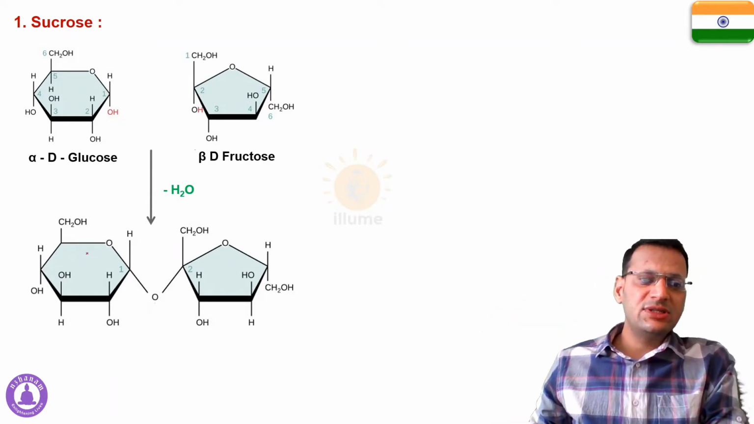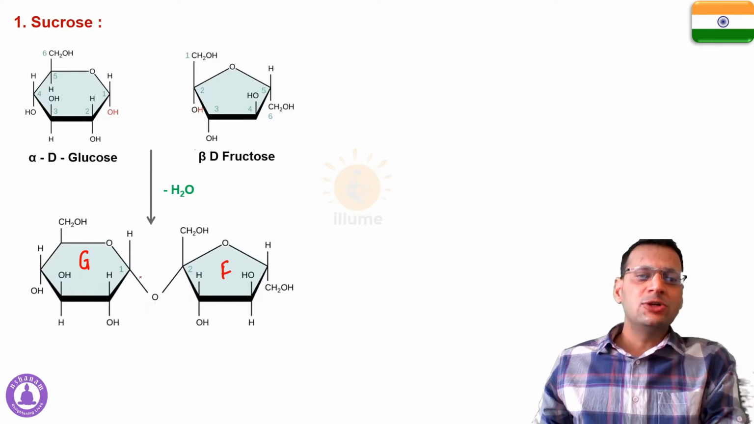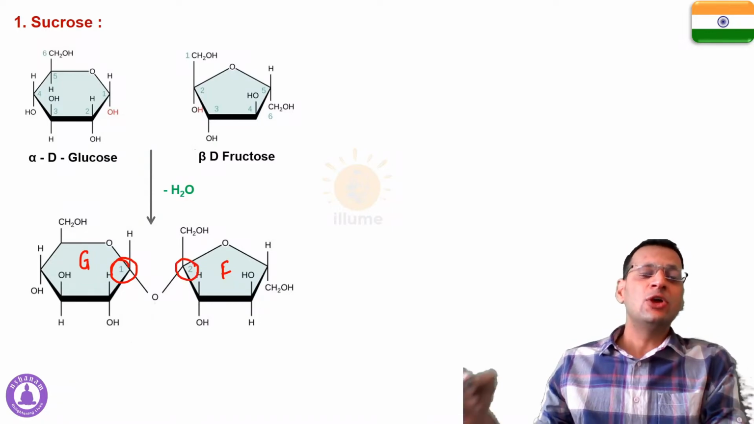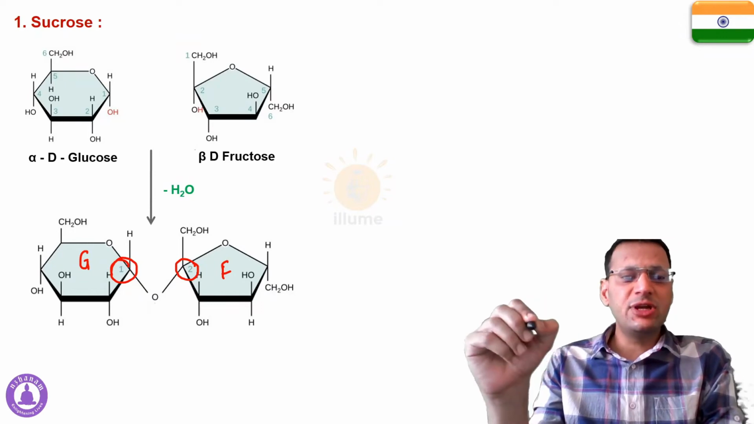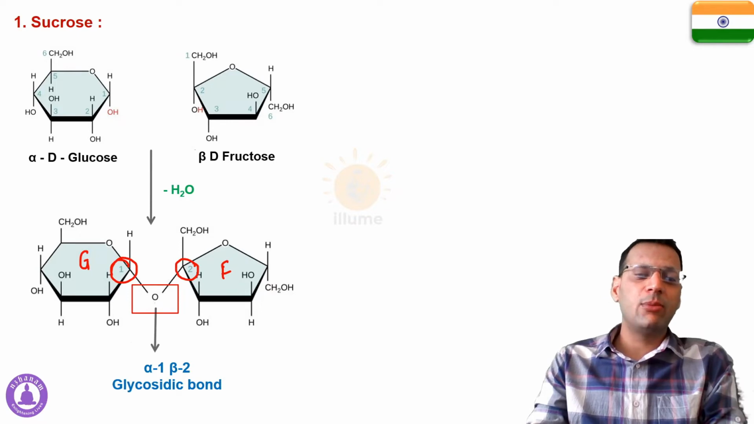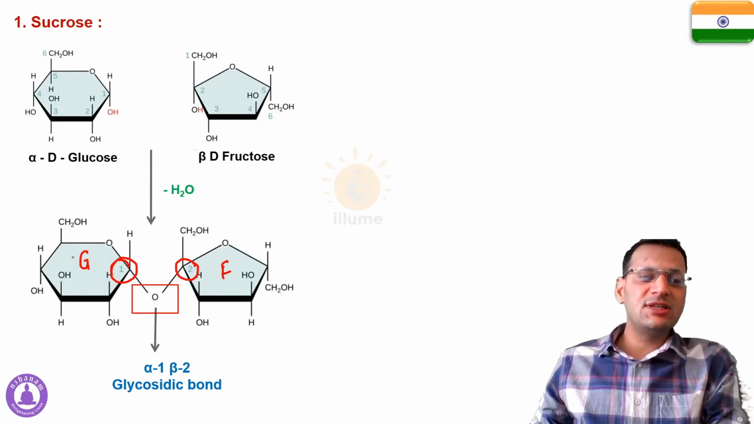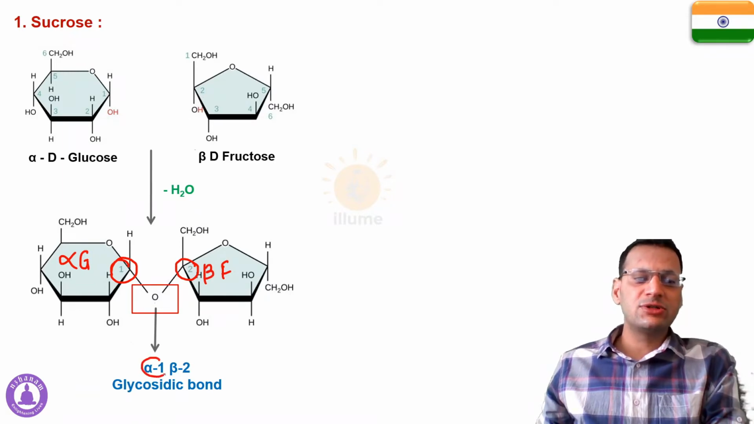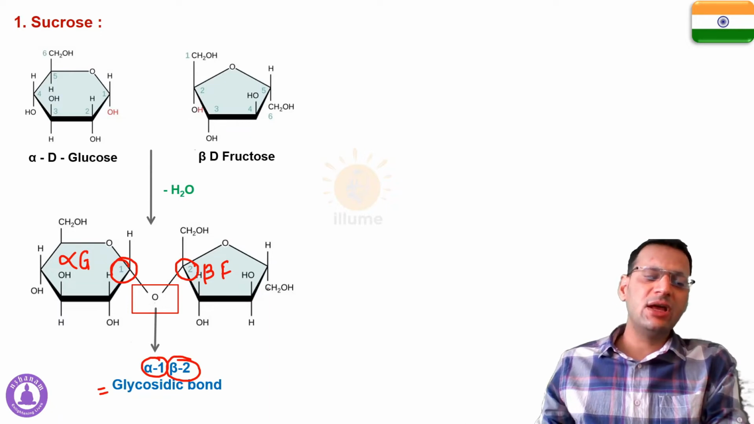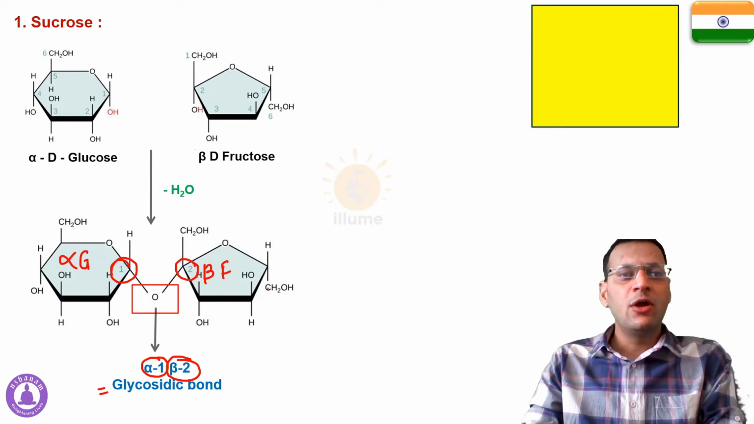Now as I told you, this is glucose, this is fructose. So carbon number 1 of glucose is taking part in the reaction, and carbon number 2 of fructose is taking part in this reaction. So this glycosidic bond that is formed here is called an alpha 1 beta 2 glycosidic bond. Now why alpha 1? Because this is alpha glucose and this is beta fructose. So the first carbon of alpha glucose and the second carbon of beta fructose are taking part in this bond formation. So this is called an alpha 1 beta 2 glycosidic bond, and this is a sucrose molecule.